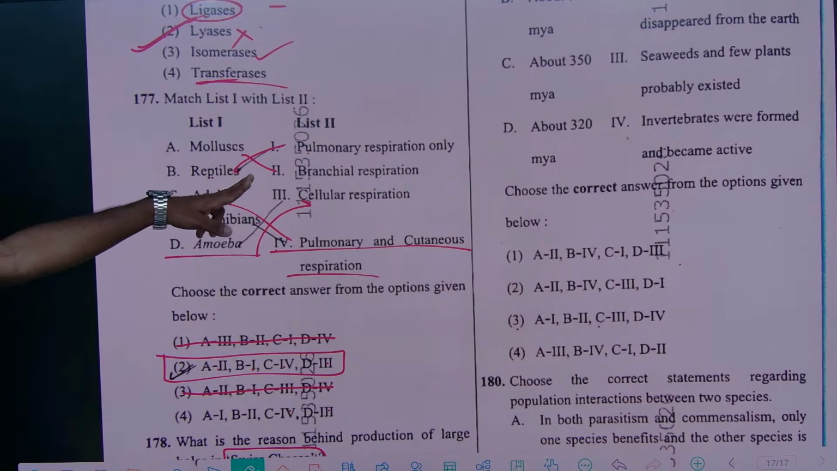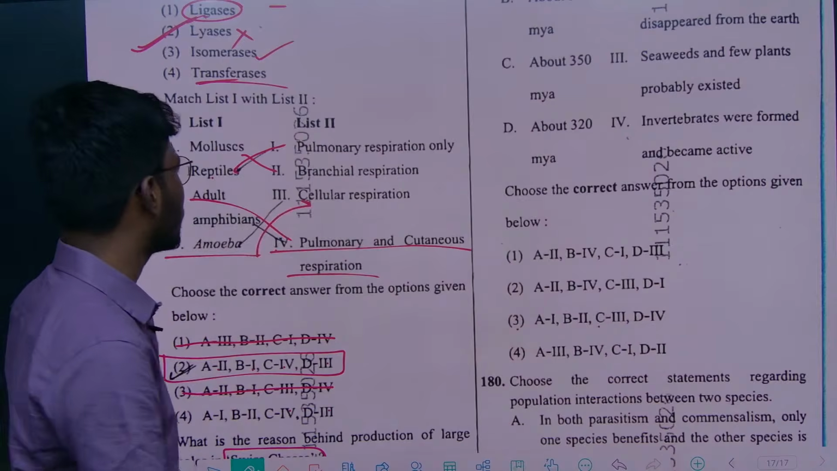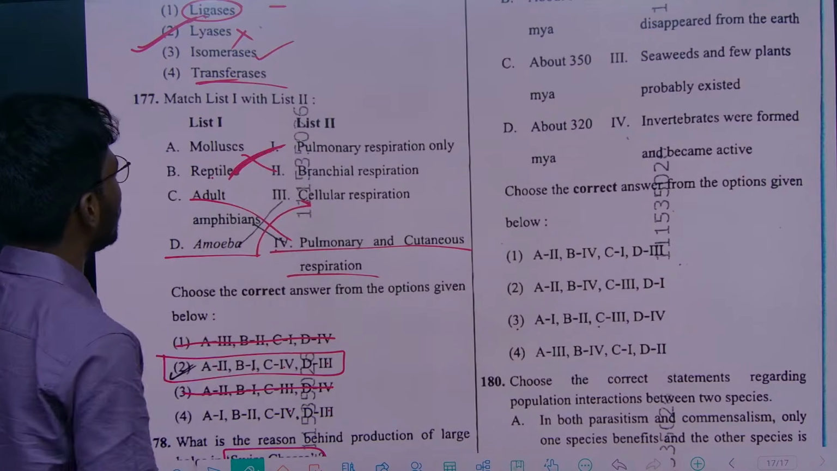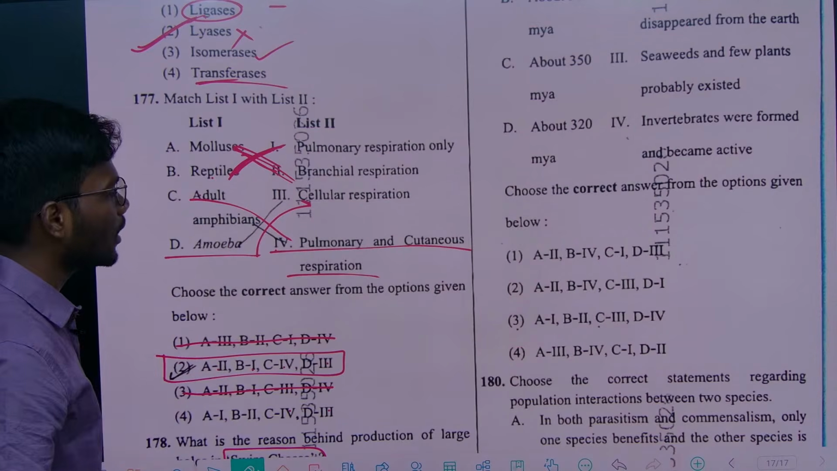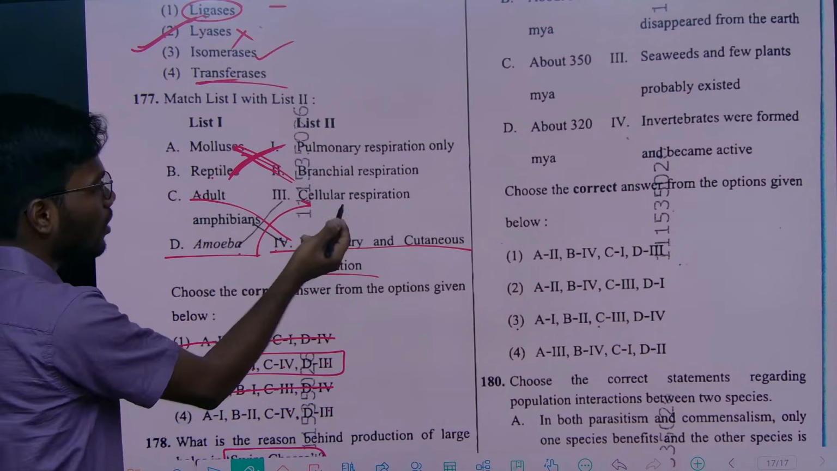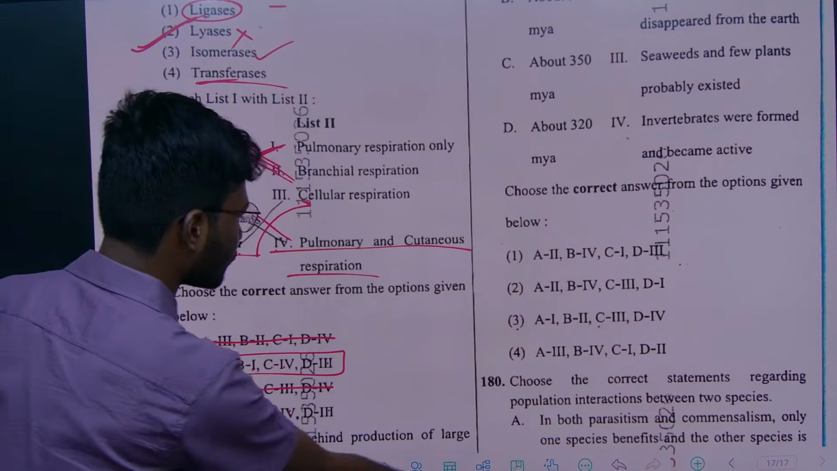Reptiles have this pulmonary respiration, right? They have lungs, so they have pulmonary respiration. Molluscans have branchial respiration. Adult amphibians have pulmonary and cutaneous respiration, whereas amoeba is showing cellular respiration, right?